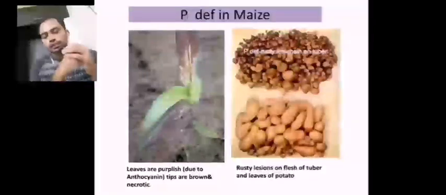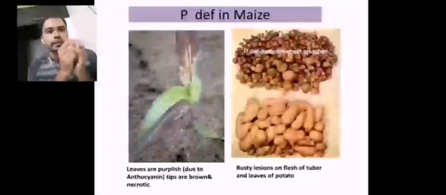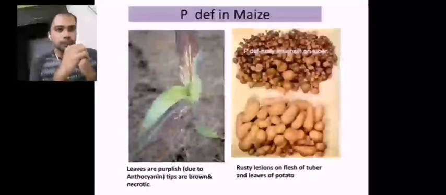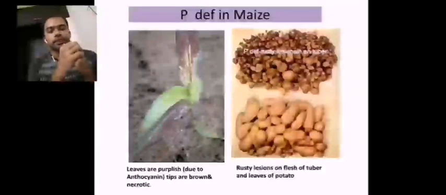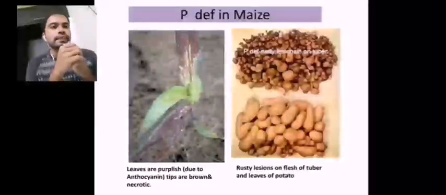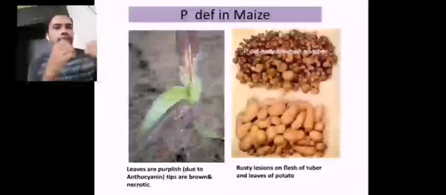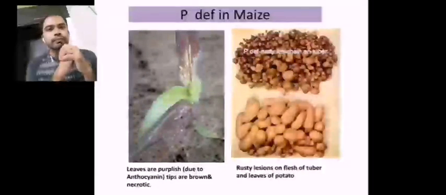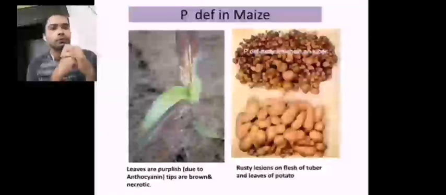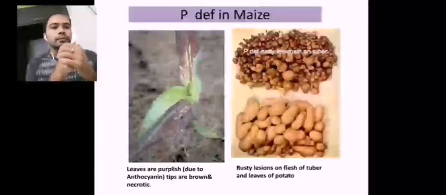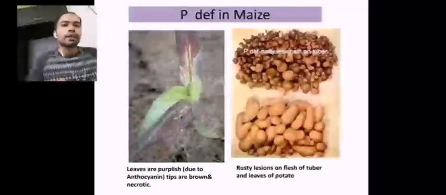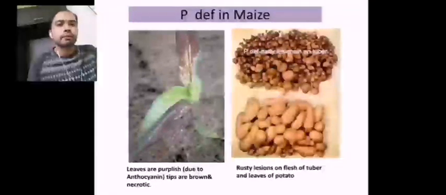Okay, so the leaves will also be seen very much darker and green. So there is a particular symptom to identify the phosphorus deficiency, that is the phosphorus deficiency will make the leaves very much greener in the initial stages, and as the deficiency grows very much serious, the phosphorus deficiency will lead to the purple leaves. Okay, so the leaves will become purplish due to the heavier production of the anthocyanin, and also heavier expression of the anthocyanin pigmentation dominating the chlorophyll.